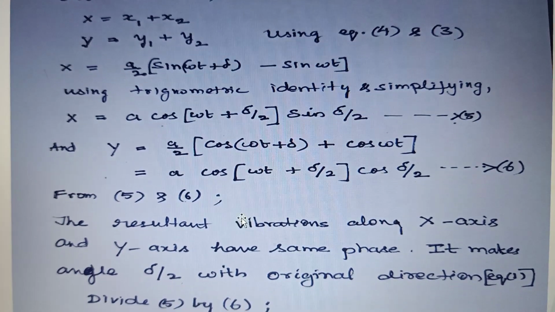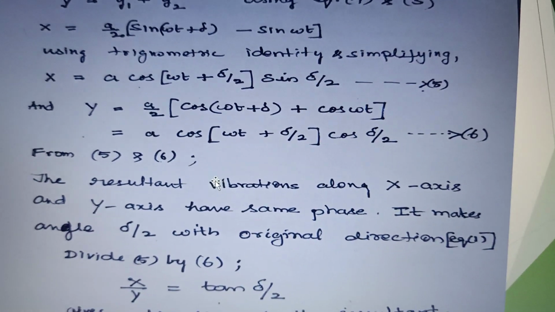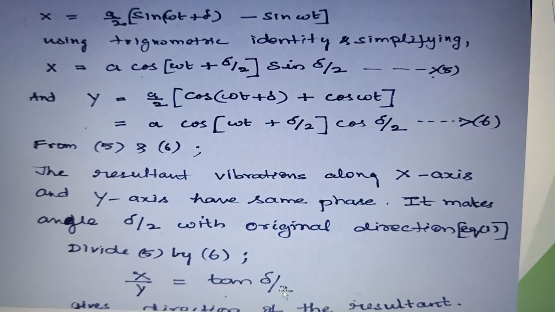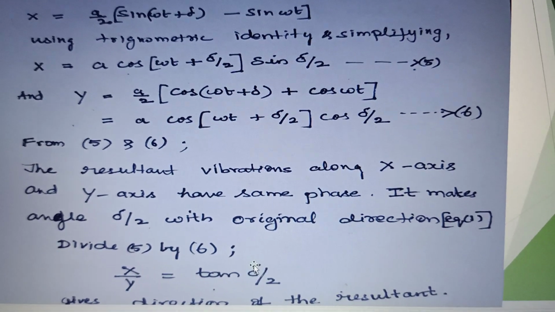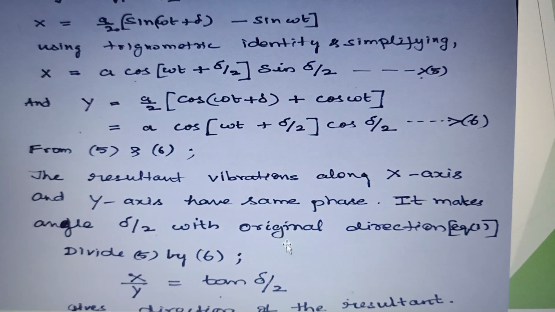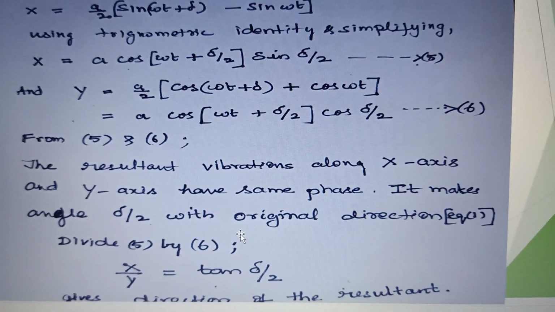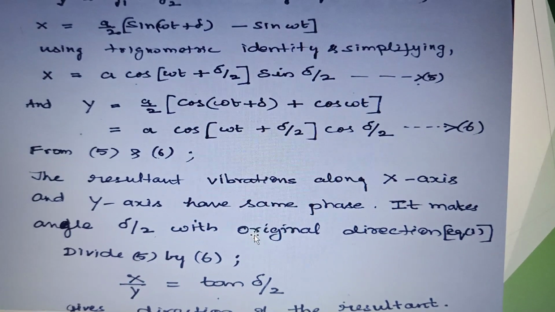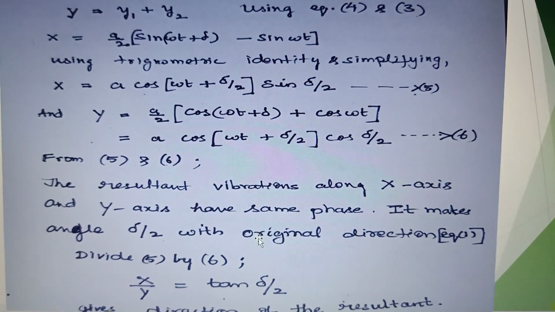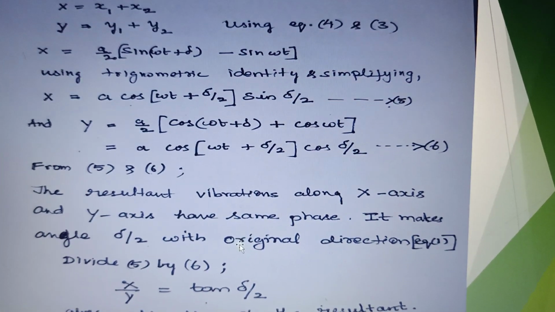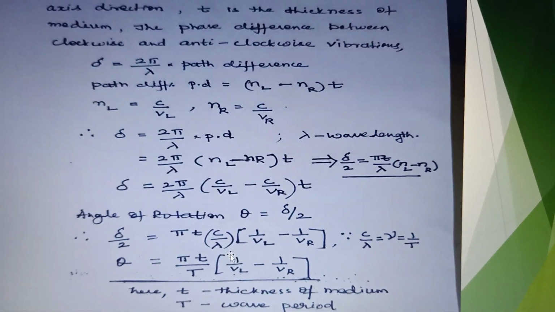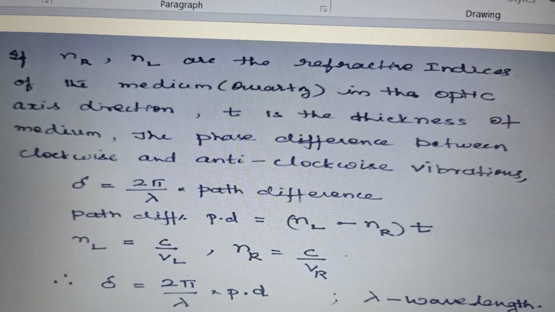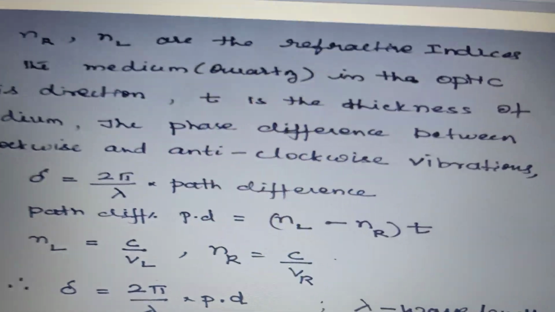Having said this, we understand from this that delta by 2 is the angle of the resultant with respect to the incident vibration. It means the plane of polarization has been rotated through an angle delta by 2.